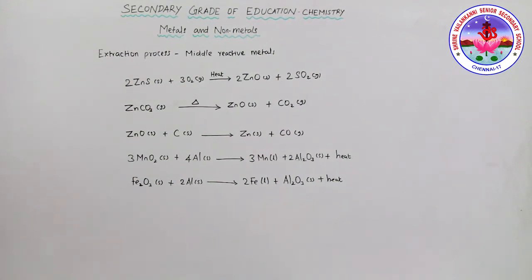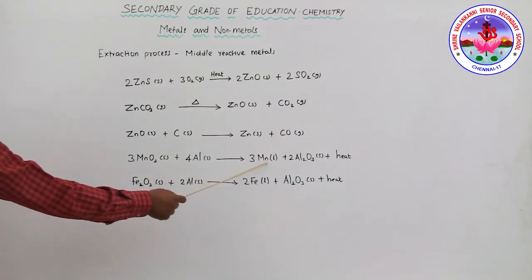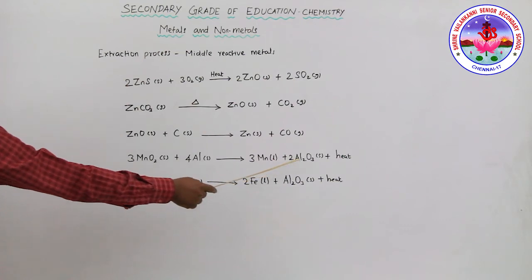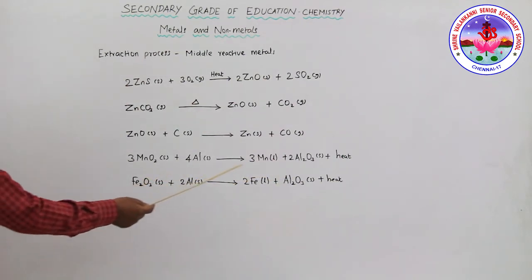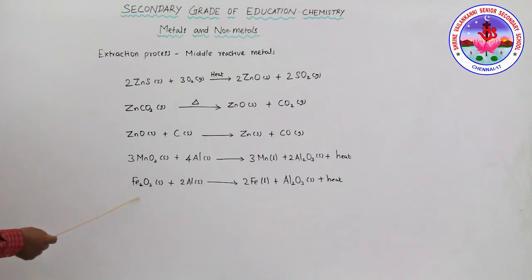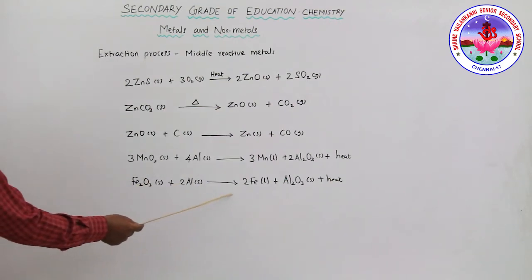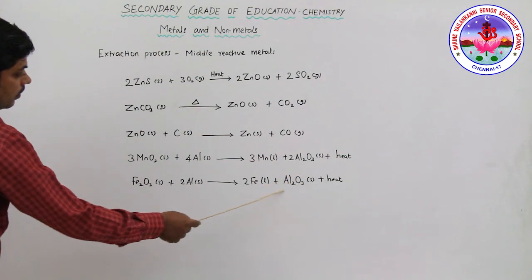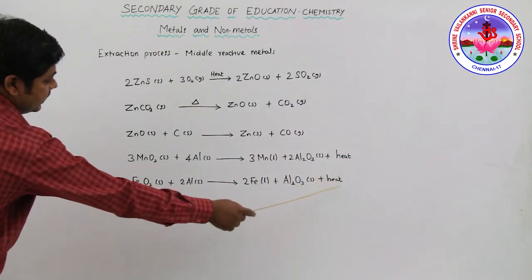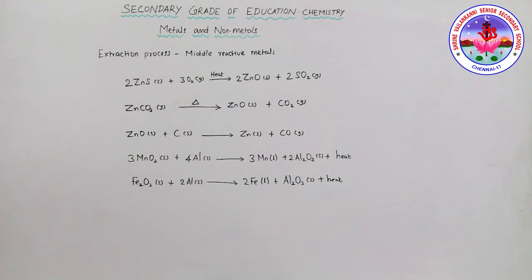Usually this process is calcination. This process is roasting for sulfide ore, and calcination for carbonate ore. Then look at this, the manganese dioxide. When manganese dioxide reacts with aluminum, manganese liquid and aluminum oxide are obtained. Similarly, iron oxide reacts with aluminum metal to form iron liquid and aluminum oxide, and heat is evolved. So this process is known as an exothermic process, and this is the extraction process for